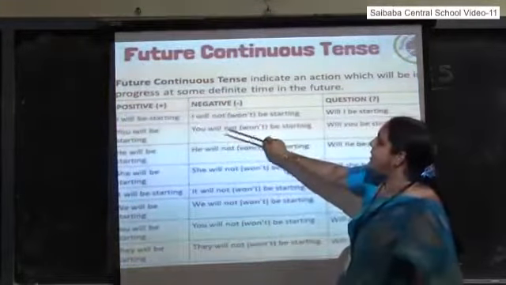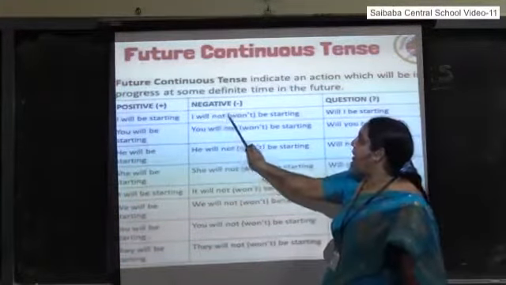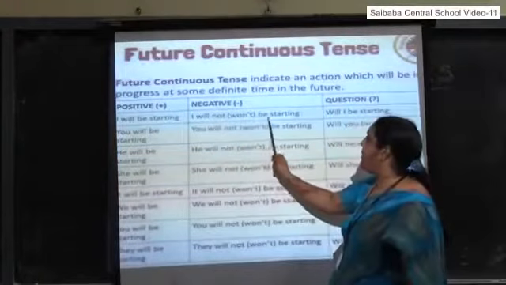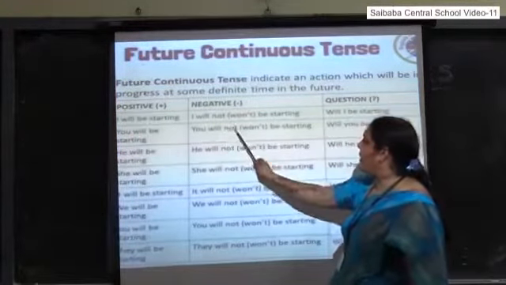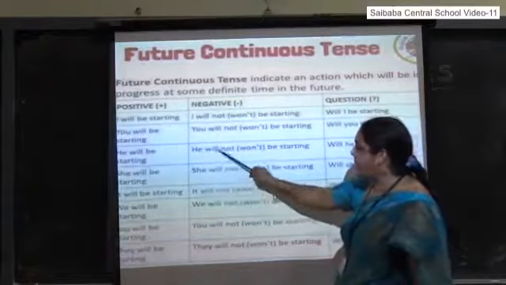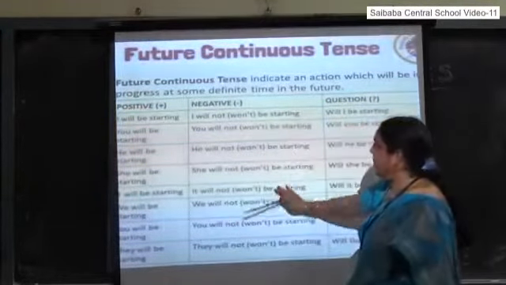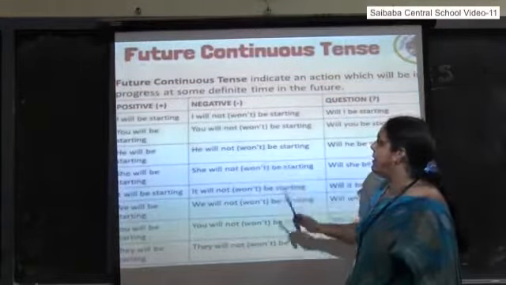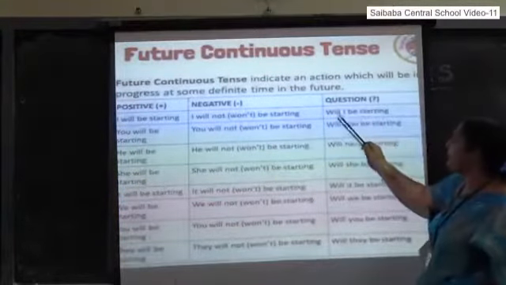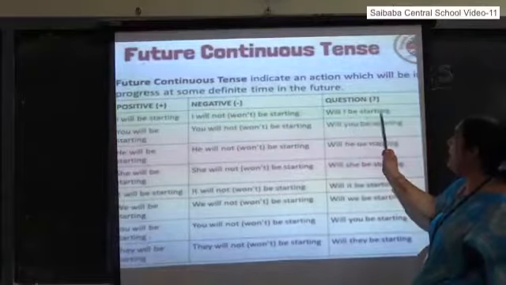Next, the negative sentence. Adding only the negative here. I will not be starting. You will not be starting. He, she, it will not be starting. We, you, they will not be starting. So this is the negative structure. Interrogative: will I be starting?